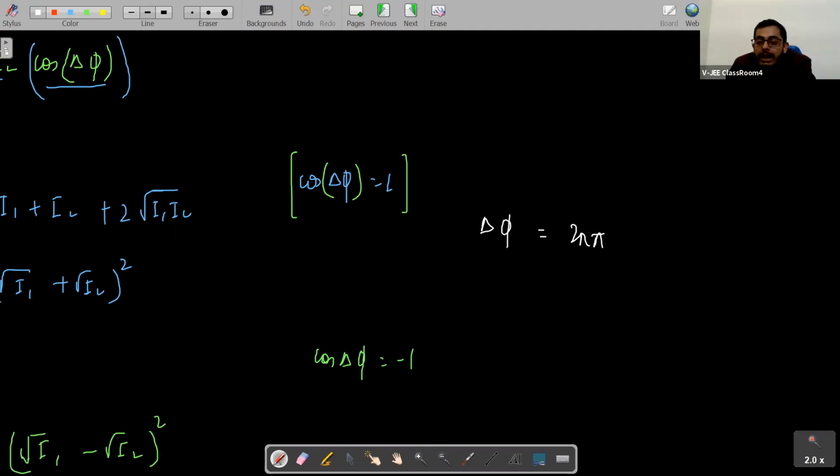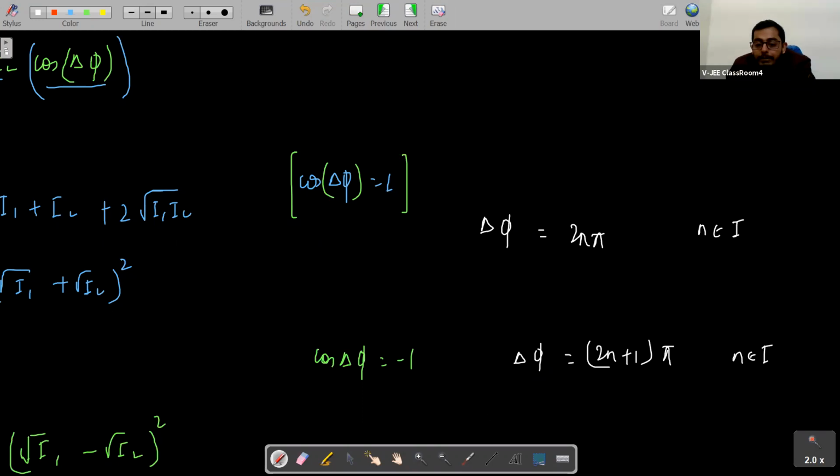And here the value of delta phi will be (2n plus 1) pi. Keep in mind, n is an integer. If n is 0, it will be pi. If cos delta phi is minus 1, delta phi should be pi, 3 pi, 5 pi, 7 pi. This is the general solution for delta phi.